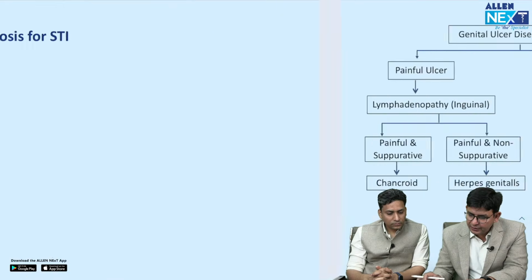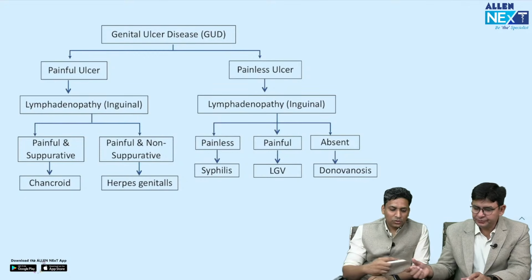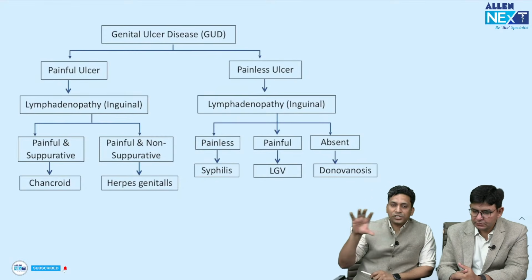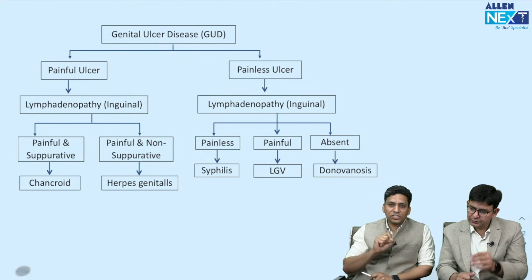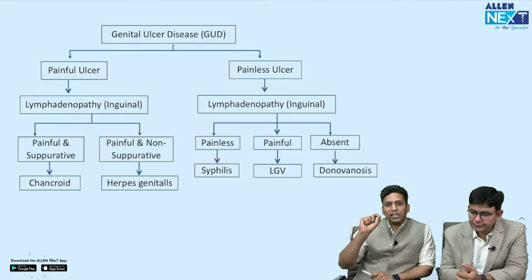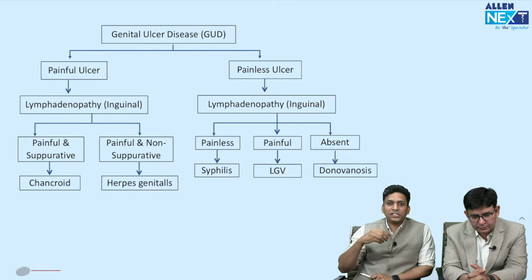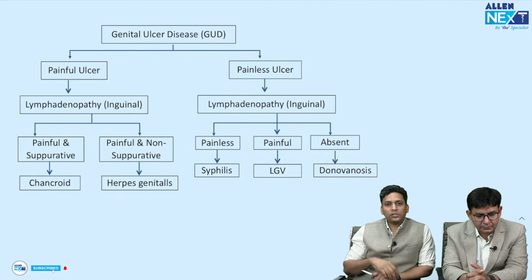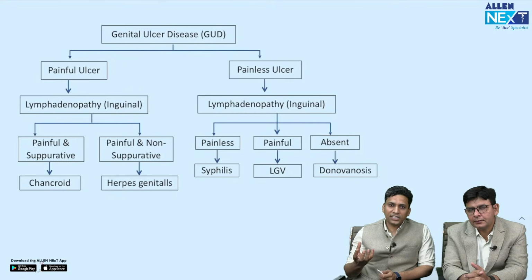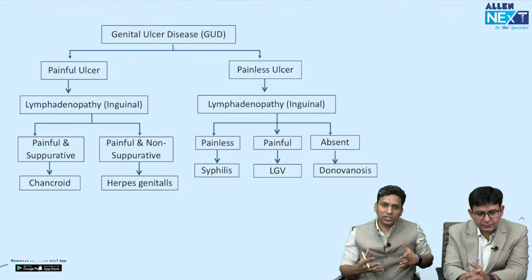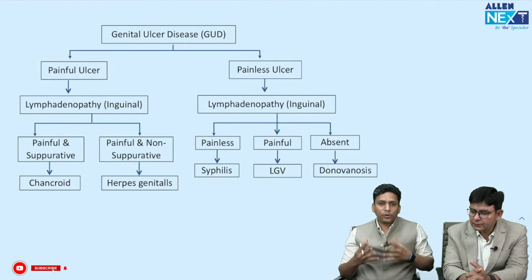So let's move, sir. Now coming to the STIs. In STI, whenever a question is asked, if you read that question, one thing is always mentioned: it might be mentioned that the patient presented with a genital ulcer, or there is a history of sexual contact. Whenever a question comes with genital ulcer or sexual contact mentioned, we many a time get confused because all the STIs are mentioned in the options. So how do we approach these questions?